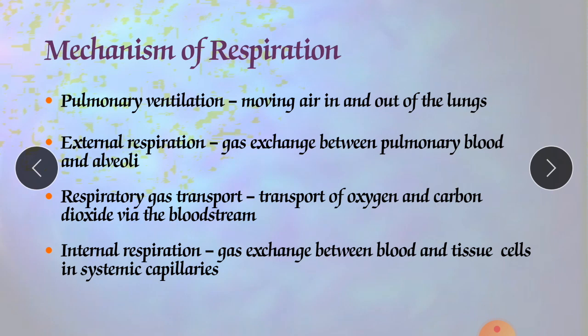Now second is external respiration. External respiration is the exchange of gases between the alveoli of the lungs and the blood in pulmonary capillaries across the respiratory membrane. In this process, the blood is getting oxygen and the blood is releasing CO2 into the lungs or alveoli cells. It means the exchange of O2 and CO2 occurs.